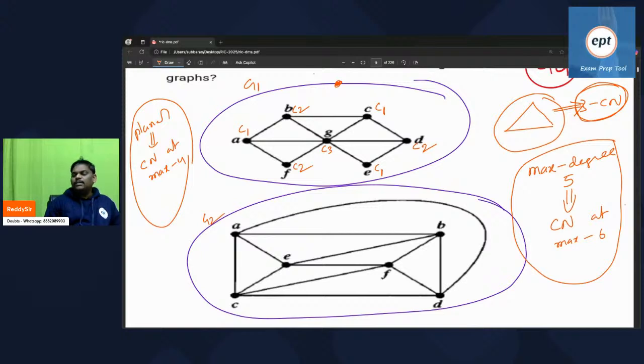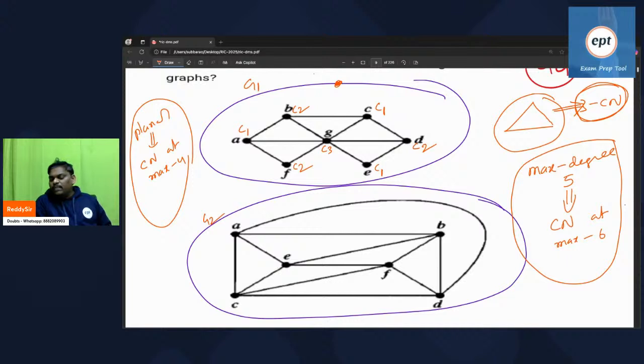So we got answer 3. That is fine. That is the reason these theorems give some boundary. Planar graph is 4 colorable. It doesn't give the exact answer; it gives an upper bound. 4 colorable means maximum it will take 4 colors.